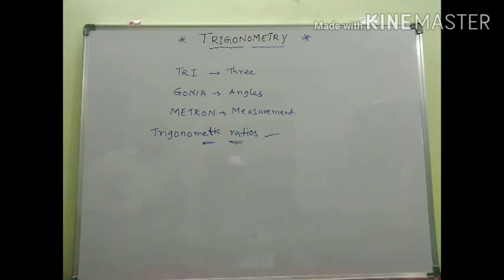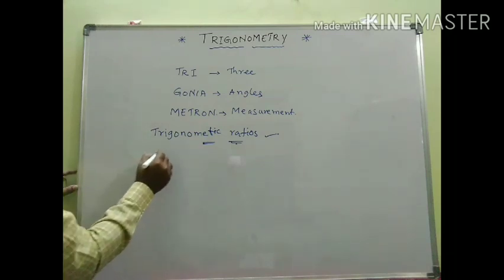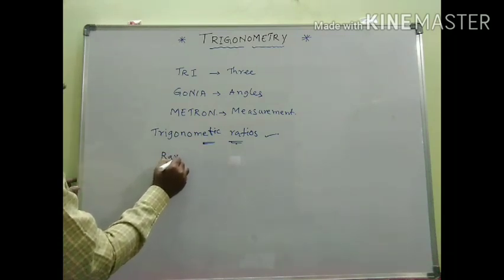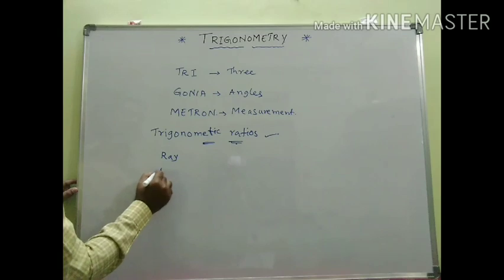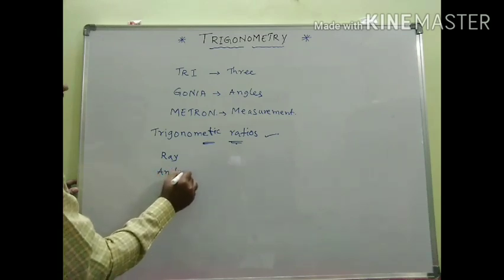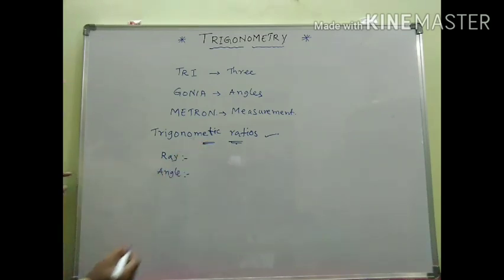These are the ratios which are helpful in trigonometry. But before going to learn about trigonometric ratios, we need to concentrate on 2 more words: the definition of a ray and the definition of an angle.